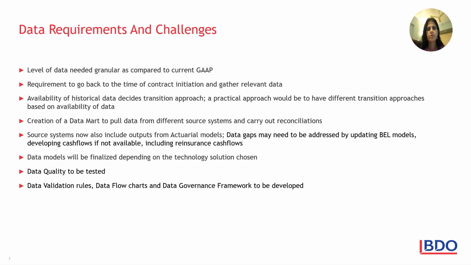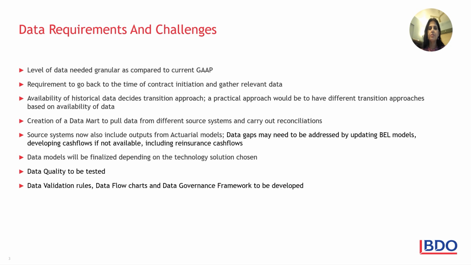Most insurance companies have a data warehouse which they use for reporting the financial numbers. Now, of course, this data mart would have to be enhanced with data from different source systems. It's also important that we carry out reconciliation so that we know where is the right source of data, which is the correct data.